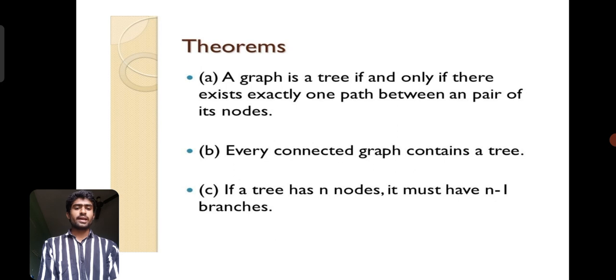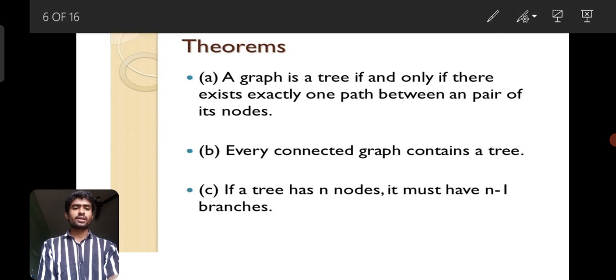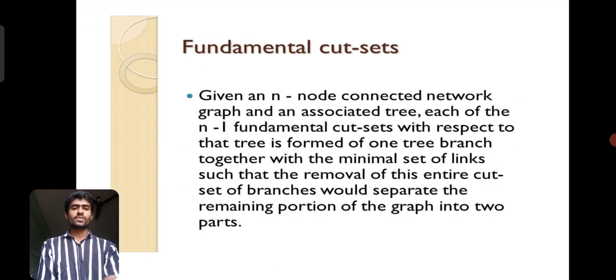If a tree has n nodes, it must have n minus 1 branches. If the tree has n nodes, it has n minus 1 branches. This is the formula for finding the number of branches.